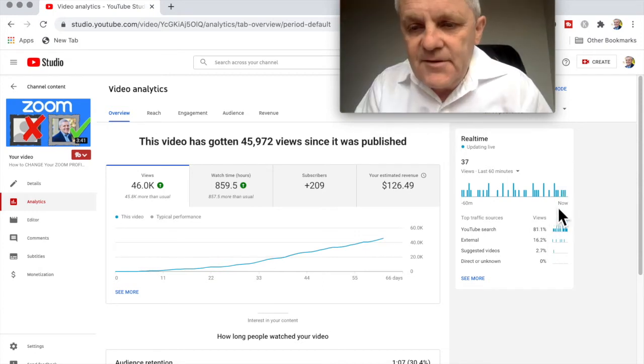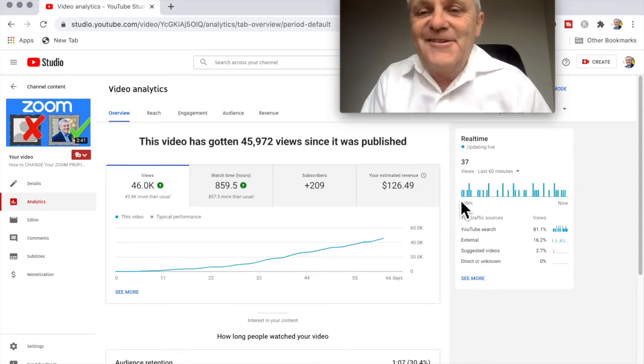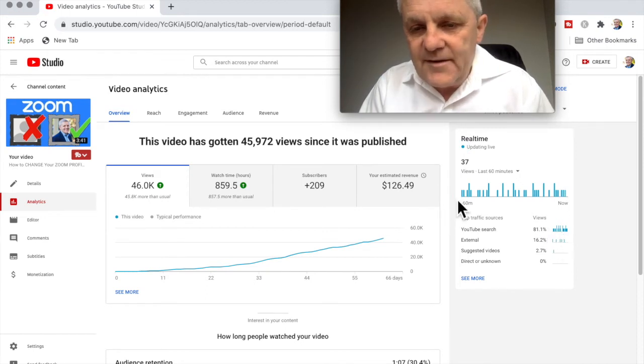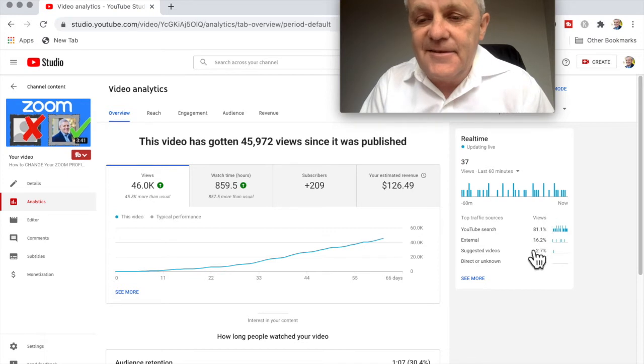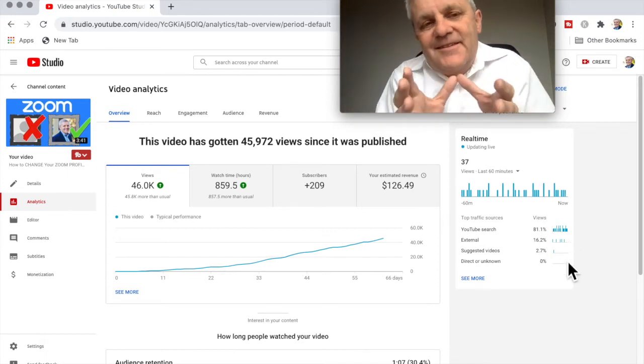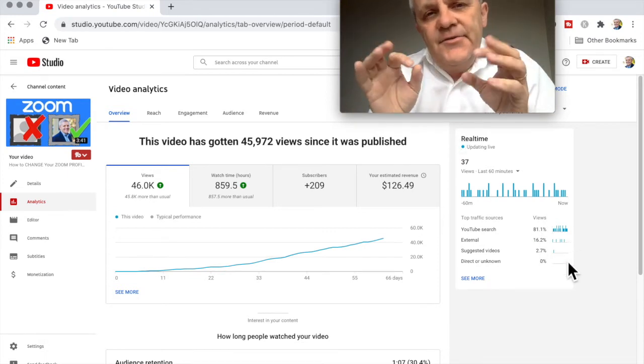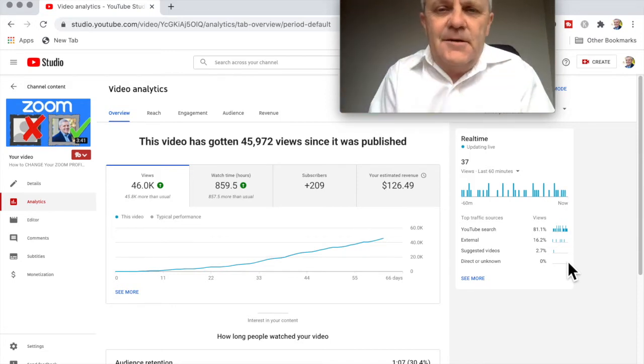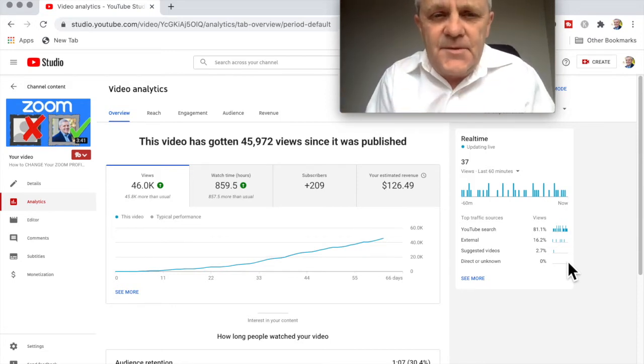What you're seeing here is that this is going to switch off, it's going to fall off the perch, okay? Because it only shows the last 60 minutes. And then depending on where that view came from, well, that's going to disappear and that's going to affect these figures here. So what this allows you to do is look, even if you've changed your description, maybe even changed the title of your video.